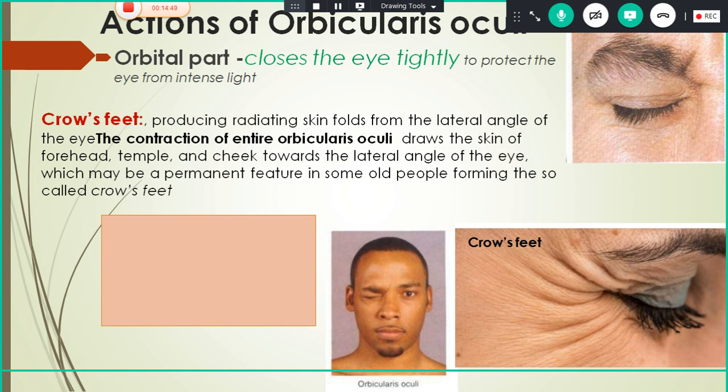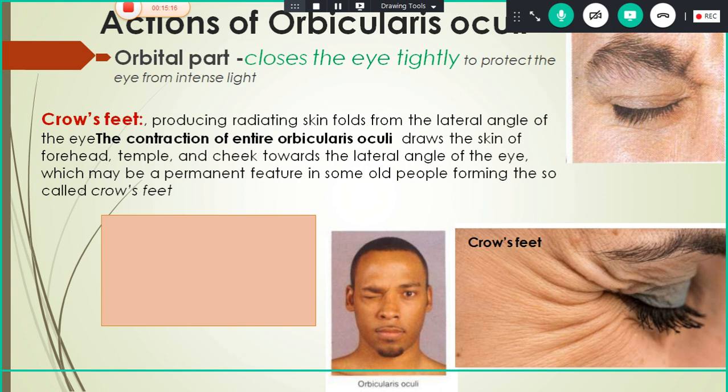If all the parts contract together, the entire orbicularis oculi contracts together, it draws the skin of the forehead, temple and the cheek towards the lateral angle of the eye. This creates an appearance called crow's feet, which is more prominent in old age people. This is mainly done by the contraction of the entire orbicularis oculi muscle.